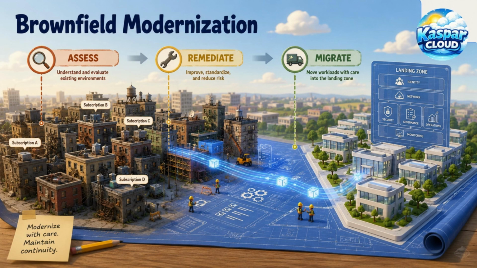Brownfield environments require special care. Many organizations already have Azure subscriptions before they formally adopt landing zone architecture. These environments may contain production workloads, inconsistent policies, unclear ownership, and manually configured networking. A brownfield landing zone effort must assess the current state, identify gaps, prioritize remediation, and migrate subscriptions into a better structure carefully. Not everything can be rebuilt immediately. Some subscriptions may need policy exemptions, staged remediation, or temporary patterns.